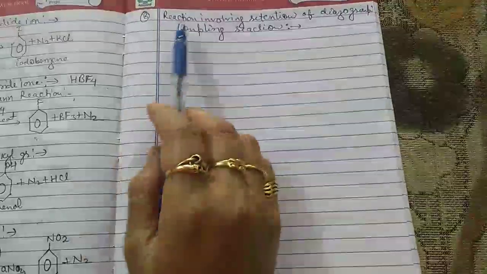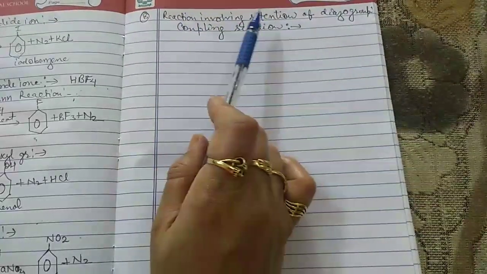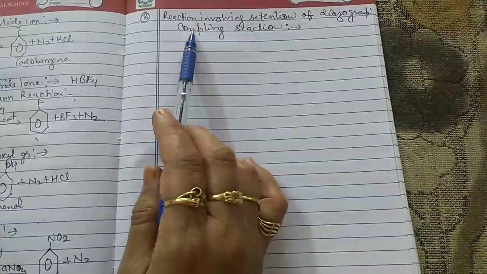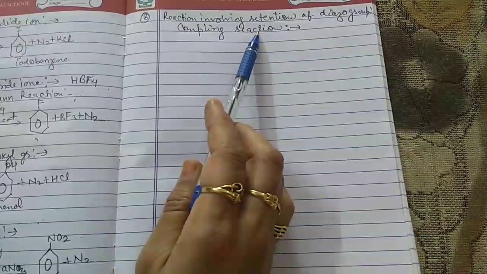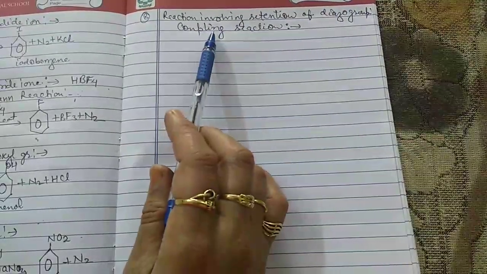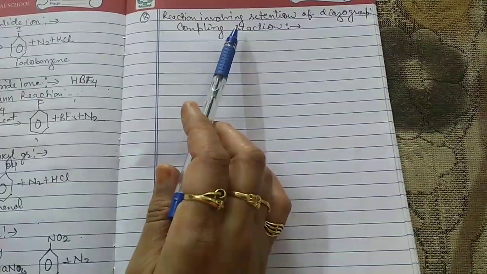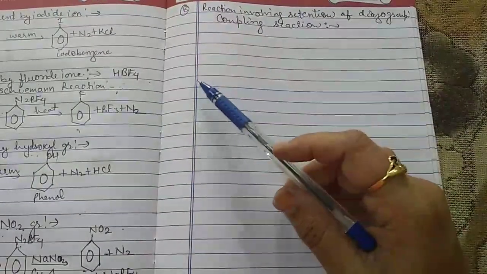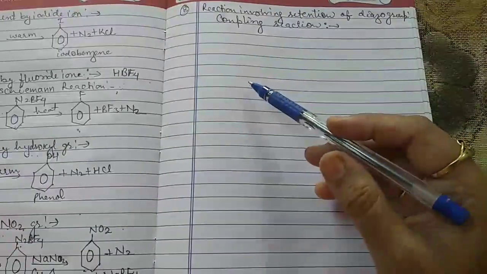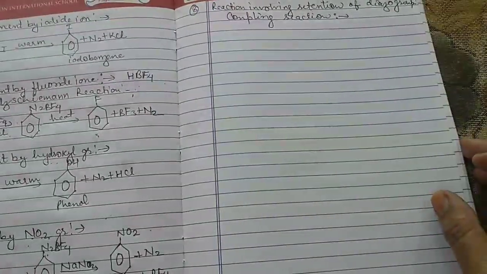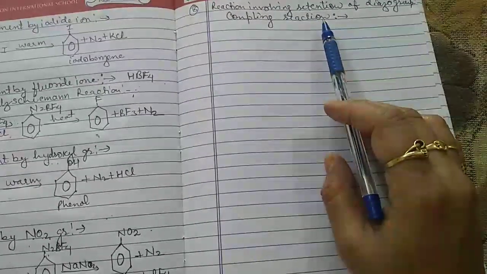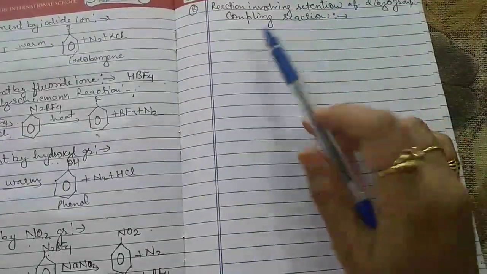Now the next is reactions involving retention of the diazo group, and this is popularly known as the coupling reaction. Coupling reactions are also known as the formation of azo dyes. Diazonium salts react with reactive compounds such as phenols and aromatic amines in ice cold solution to form bright colored dyes, and these dyes are known as azo dyes, and the reaction is known as the coupling reaction.